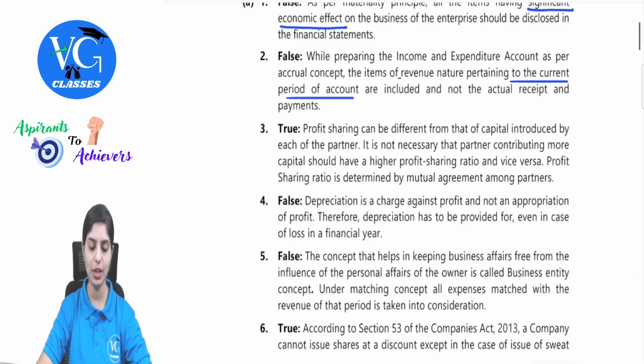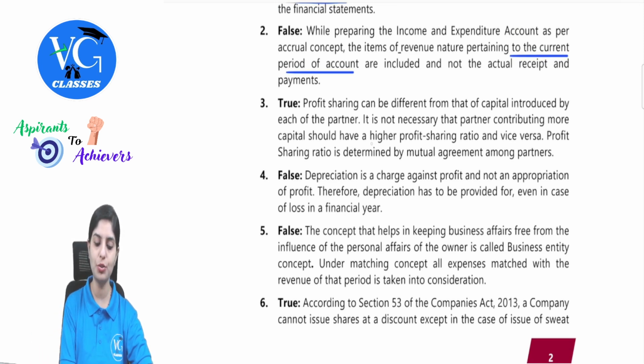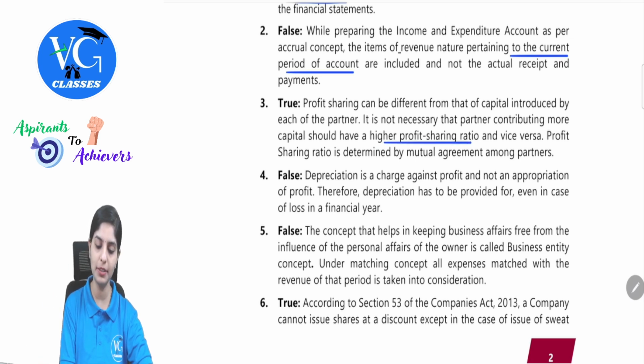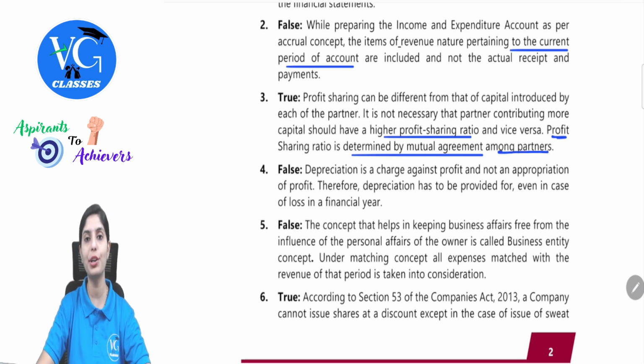Next was about profit sharing ratio and capital contribution ratio. See, the profit sharing can be different from that of capital contributed, and it is not necessary that the partner contributing more capital should have a higher profit sharing ratio because it purely depends on the mutual agreement. Observe the last line. Profit sharing ratio is determined by mutual agreement among the partners. This line becomes important to utilize in your reasons.